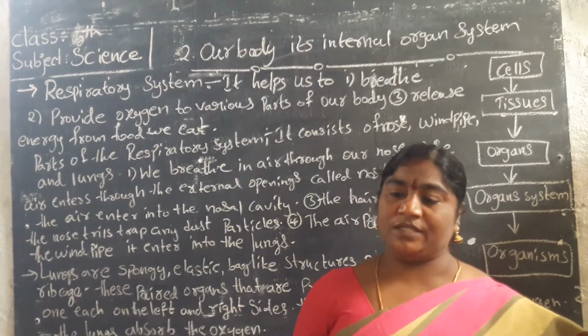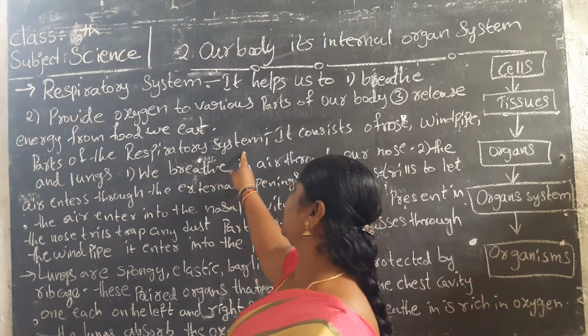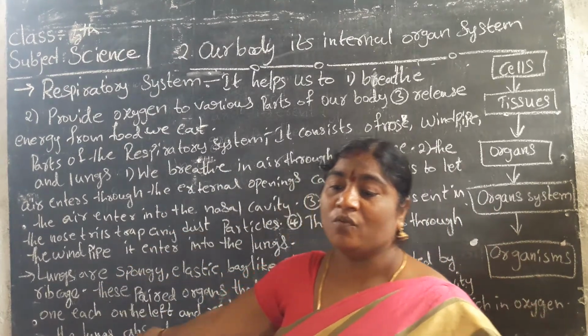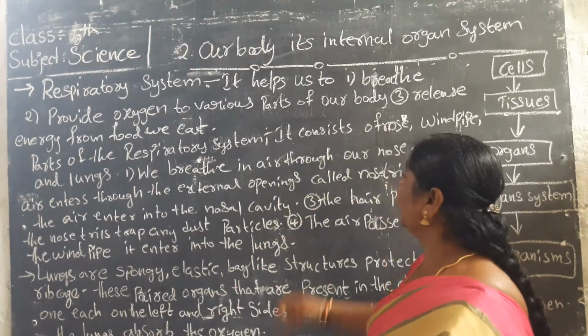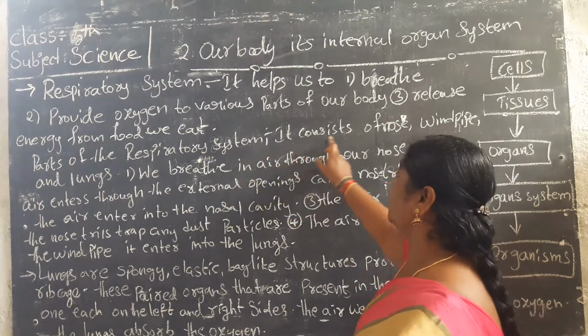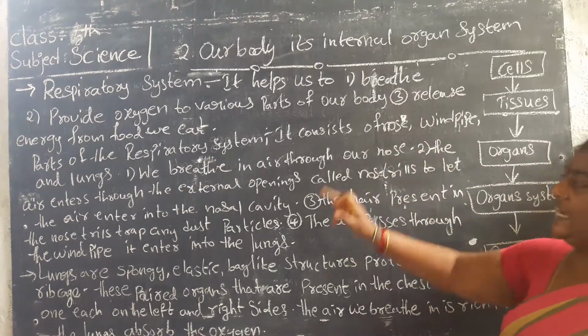Then we have to learn about the parts of the respiratory system. What parts are there in our respiratory system? The respiratory system consists of the nose, windpipe and lungs.